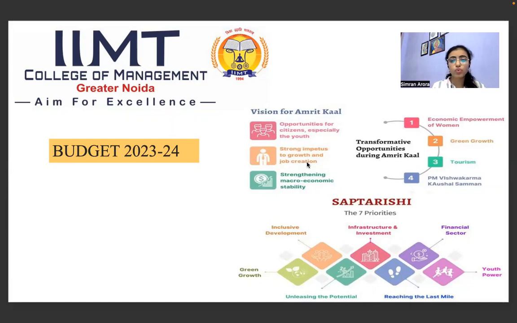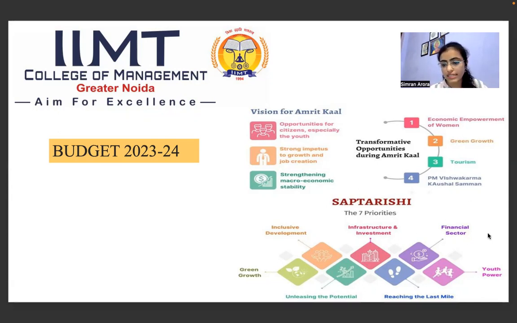They are going to focus more on job creation. This budget is more about creating jobs and strengthening macroeconomic stability. So the government is also focusing on macroeconomic stability, that is GDP, fiscal deficit, etc. The next is they have also given the Saptarishi. So what are the Saptarishi? The 7 priority sectors on which they are going to focus much.